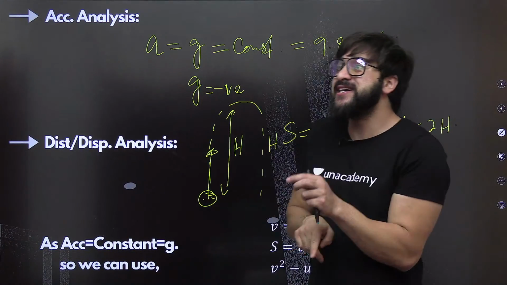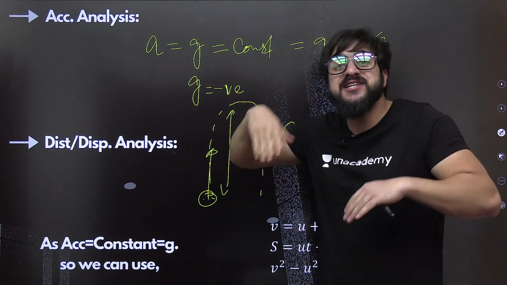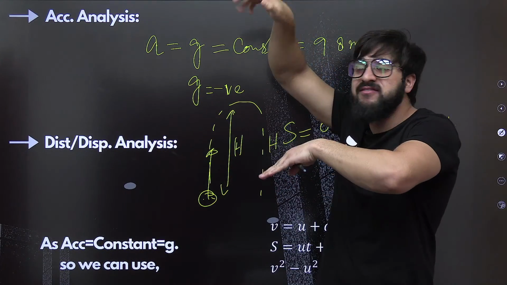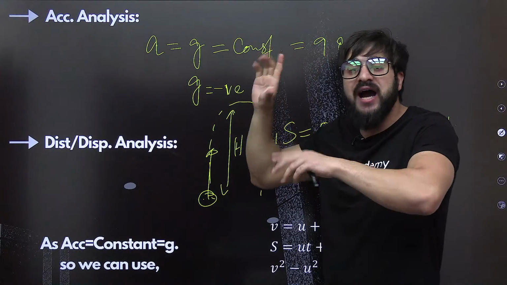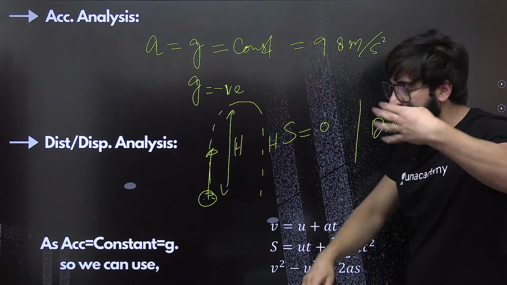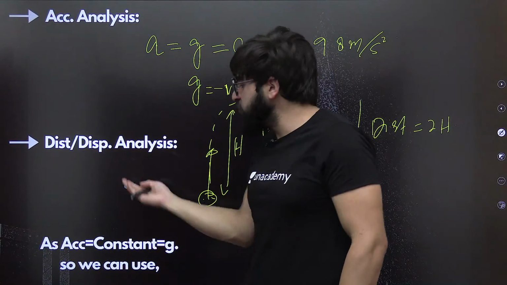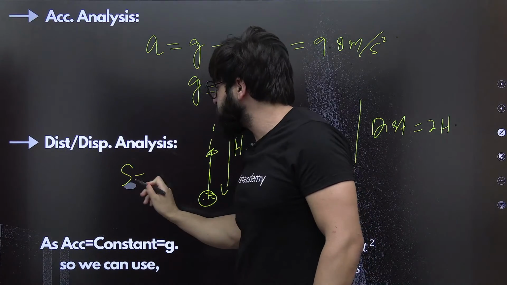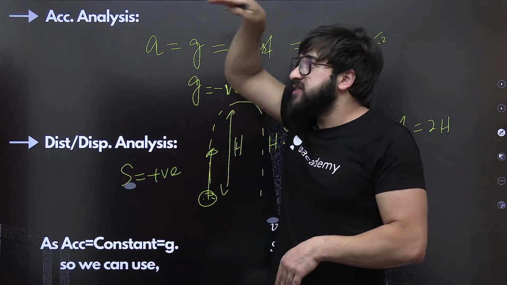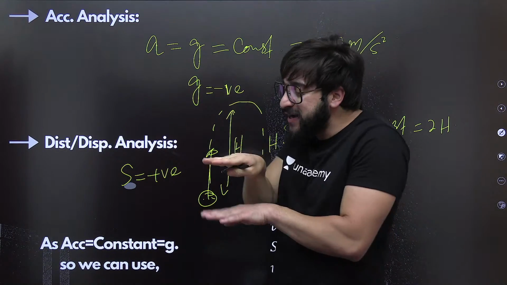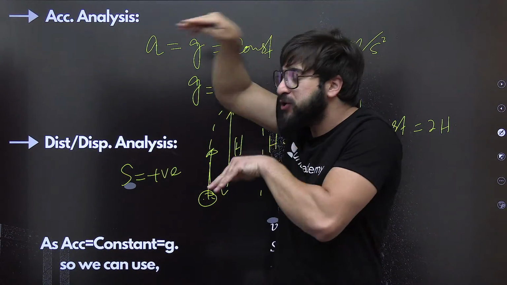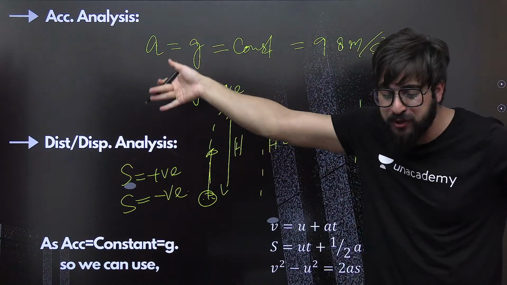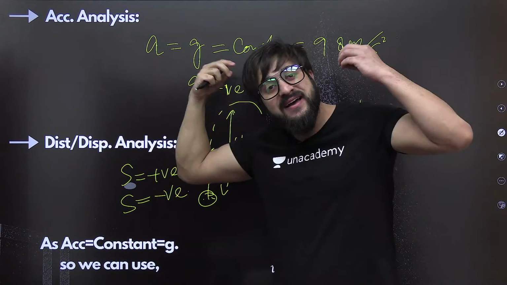And what about the distance? Distance means how much it has covered, how much it has traveled. From this point to this point, if this is the h height it has covered, then it falls back again at h height. So h plus h, that is what we call 2h. You can take displacement as positive when the ball goes up, and when this ball falls from the initial point to the ground, you take this displacement as negative. These are just sign conventions in order to solve the problems. The rest of the concepts are the same.